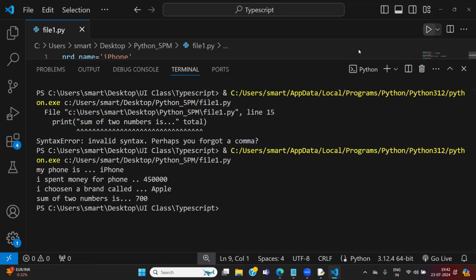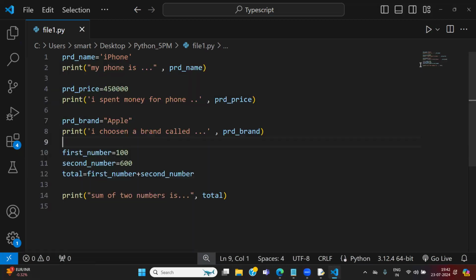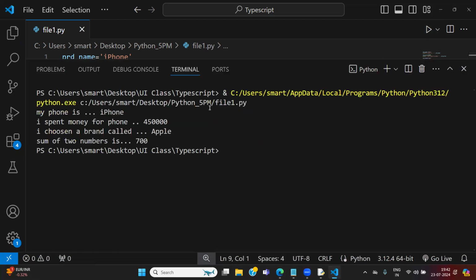Okay, let me run this. Now this is clear. This is coming as output. Fine. This is actually called VS Code. You have to do it like this in VS Code.